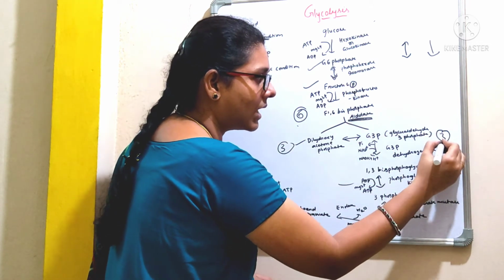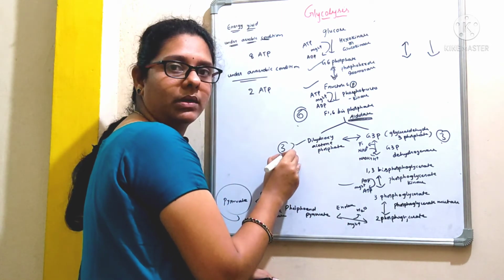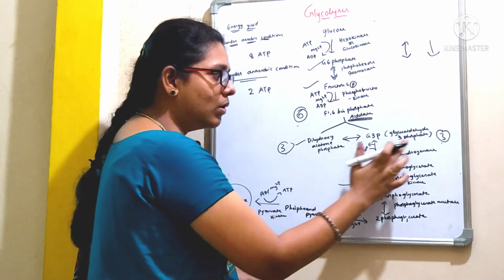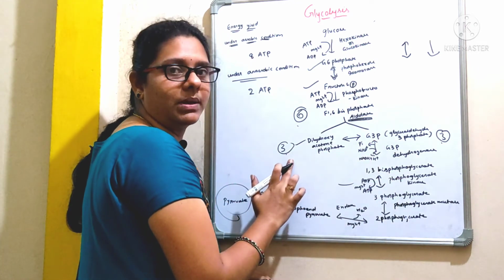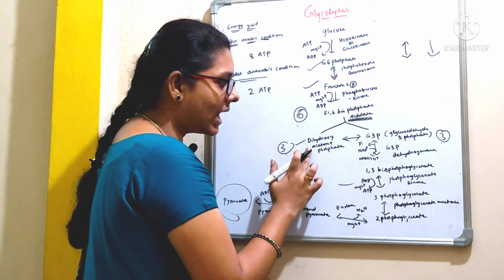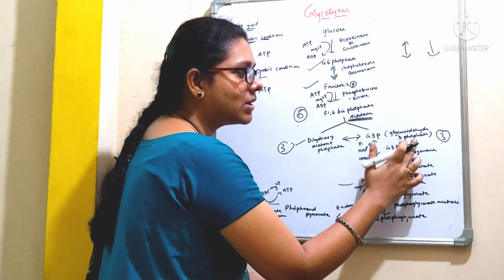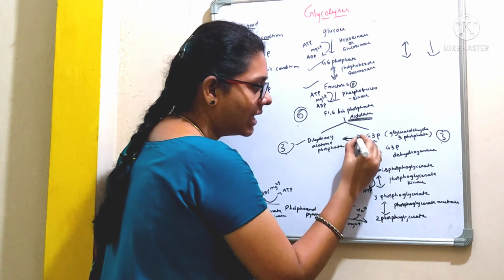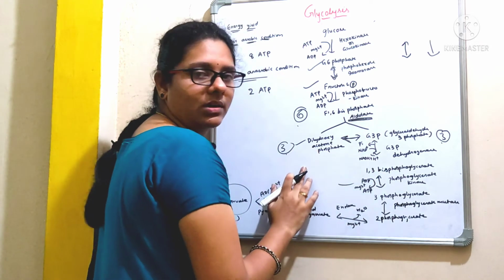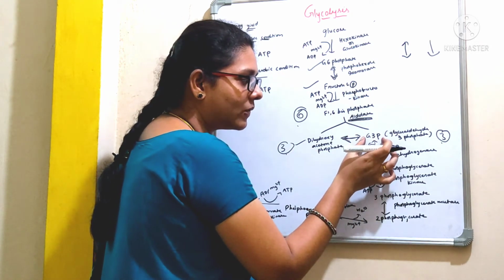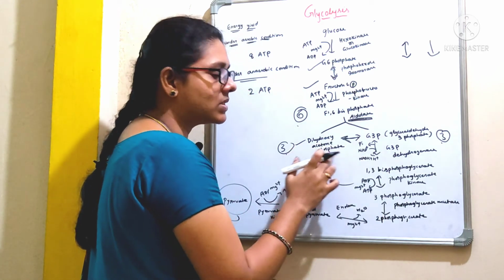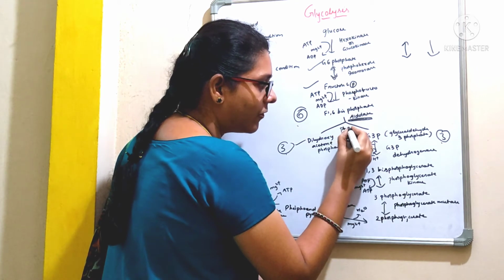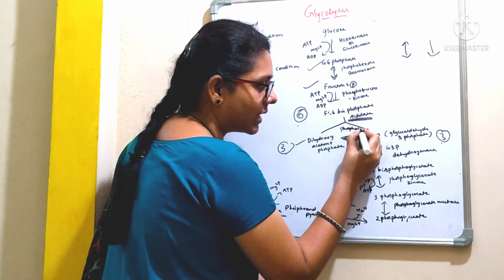So this is one 3-carbon compound and this is one 3-carbon compound, right? This 6-carbon compound is split into two compounds each with 3 carbons. That is dihydroxyacetone phosphate and glyceraldehyde 3-phosphate. Observe the picture carefully. Again, this is a reversible reaction. This glyceraldehyde 3-phosphate can be converted to dihydroxyacetone phosphate by the action of the enzyme phosphotriose isomerase.